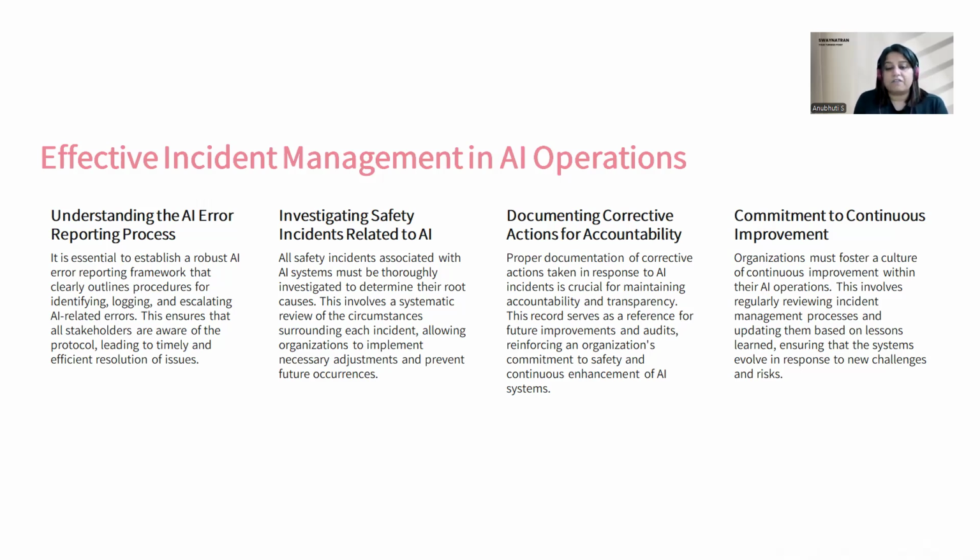Documenting corrective actions for accountability. Proper documentation of corrective actions taken in response to AI incidents is crucial for maintaining accountability and transparency. This record serves as a reference for future improvements and audits, reinforcing an organization's commitment to safety and continuous enhancement of AI systems. Commitment to continuous improvement.